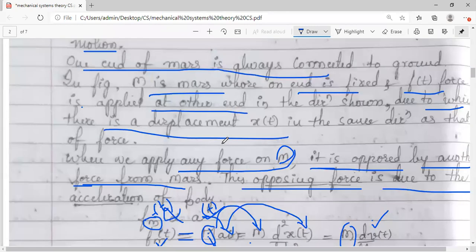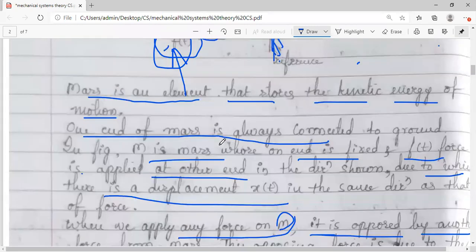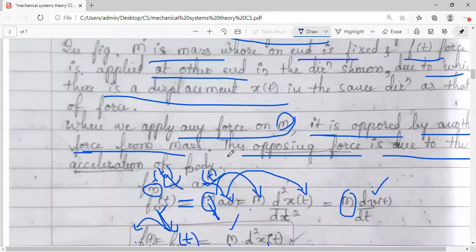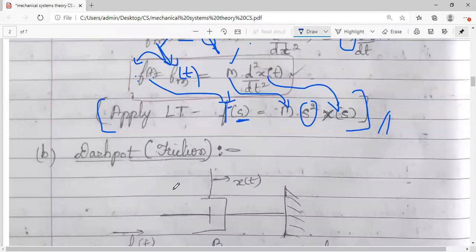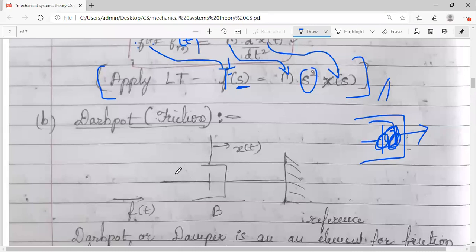So this is about mass, the first ideal element in the translational mechanical system. Let's go for the second one, that is the dashpot or the friction. I told you it looks something like this, a piston-like structure. Here some viscous liquid will be filled, and from the viscous liquid there will be friction, because of which the piston moves. So this is the structure of the dashpot or piston. In some textbooks they use the word damper instead of dashpot. All these are the same.